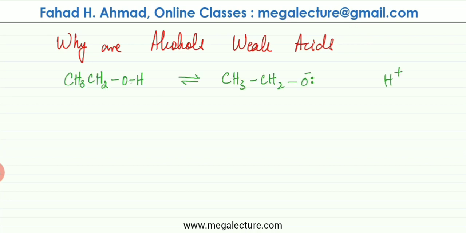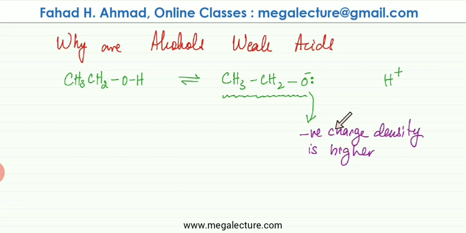Now I've written down the reaction of an alcohol, ethanol in this case, dissociating: the OH breaks away as H plus 1, and this negative ion is produced. The reason why alcohols are weak acids is because the reaction is not going in the forward direction. Instead, the reaction is favoring the reverse reaction. So dissociation is not being favored. And this is the reason why dissociation is not happening: because of this negative ion. This negative ion has this negative charge, so we're going to focus on this negative charge over here.